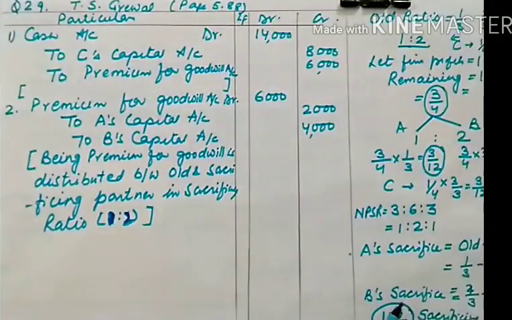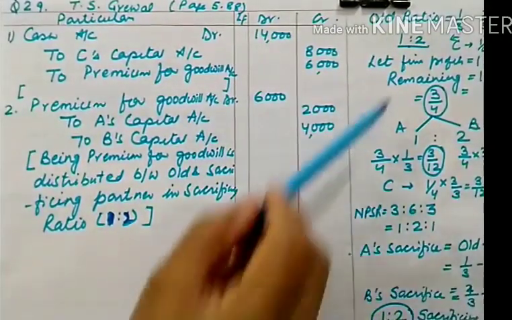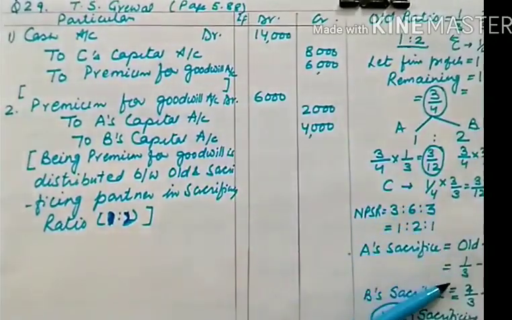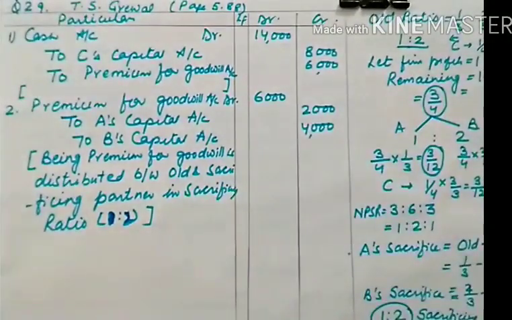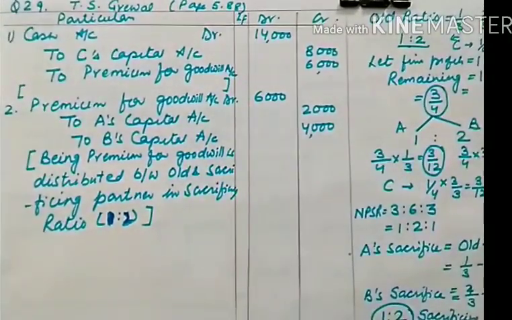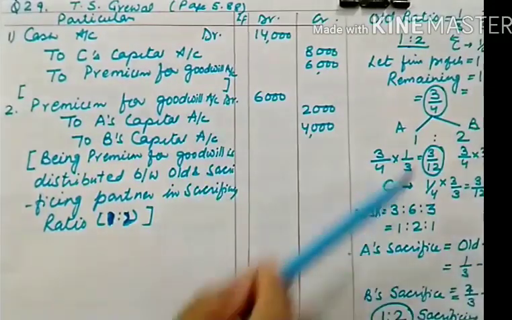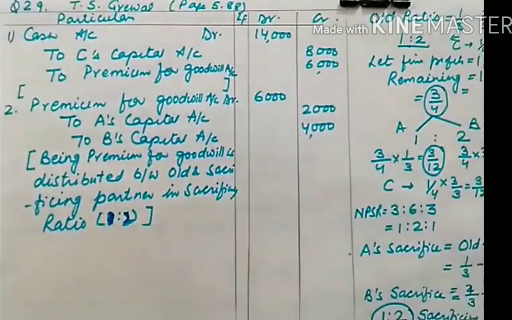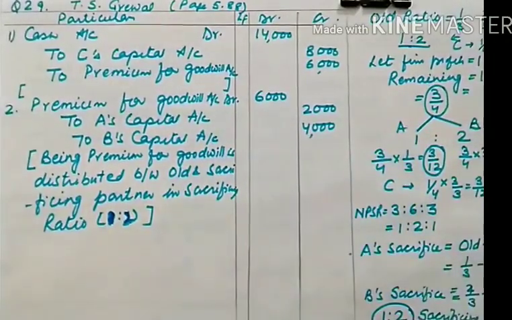But still, if this comes in a 1 marker, then you don't have to show this working. But if the same question comes in 3 marks, then you need to show this working. So this is also very important. If it is a 1 marker question where you are required to calculate the sacrificing ratio, you can directly write it down. But if this comes in a 3 or 4 marks question, where you need to do the journal entries relating to goodwill, then you have to show the full working.